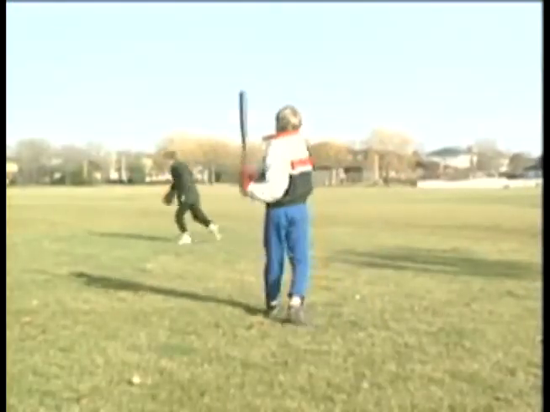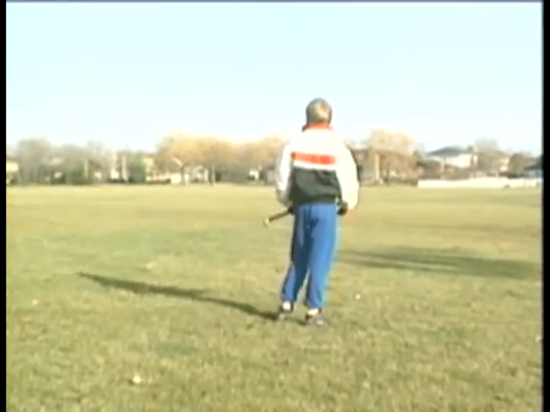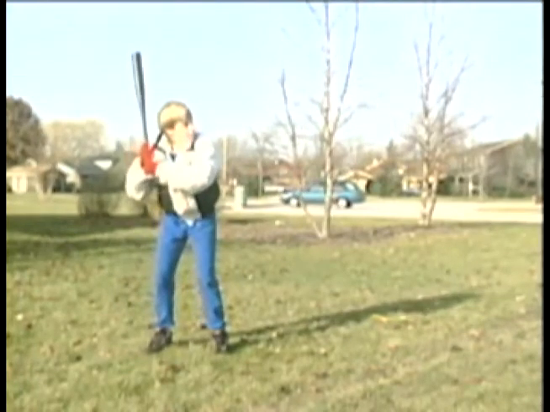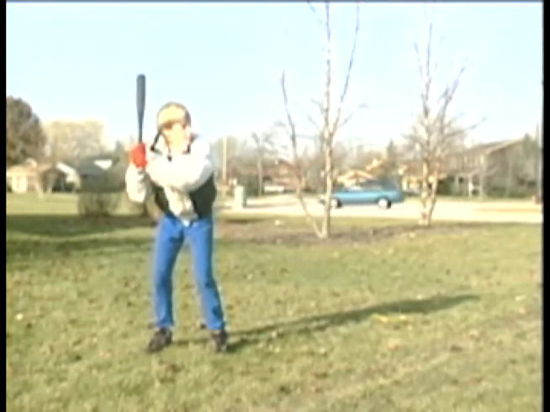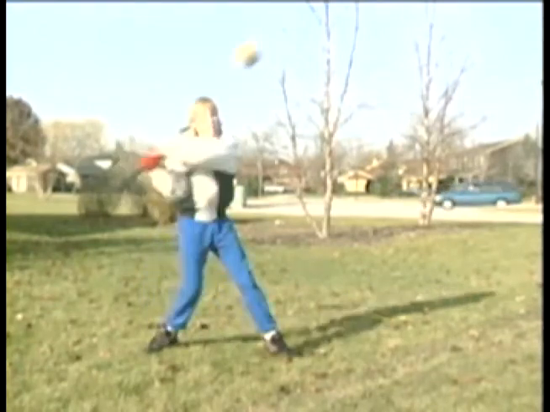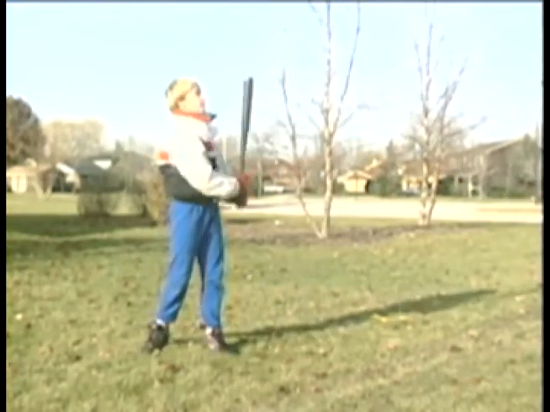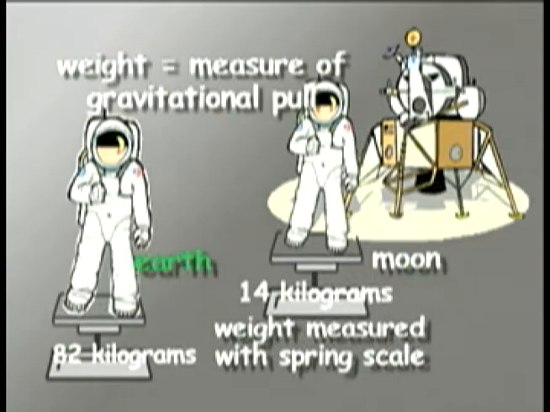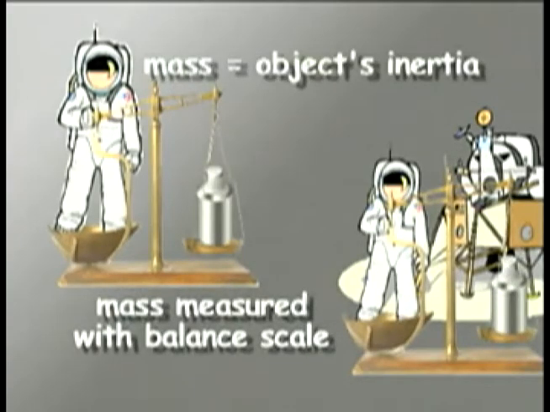There, the ball is hit. It travels in the direction in which the force is applied. If the batter hits it straight on, the ball will change direction and travel in the direction of the swing. How much it accelerates depends on the strength of the force and the mass of the ball. Mass is not the same as an object's weight. Weight is a measure of gravitational pull, and it changes as an object gets farther from the earth. Mass doesn't change. It is a measure of an object's inertia.